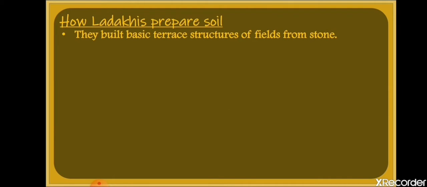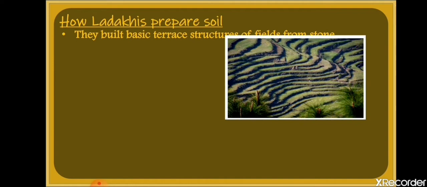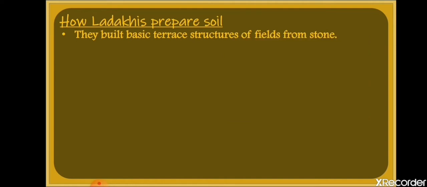They built basic terrace structures for fields from stone. Since it is rock on the mountains or on the hills, they used to make terrace like structures. As you can see, these are the terrace like structures that they used to make on the hills.